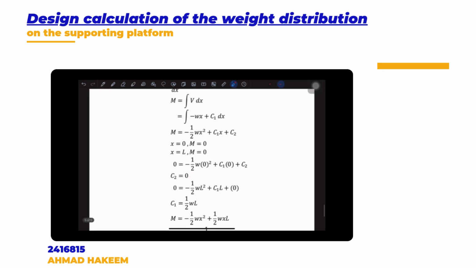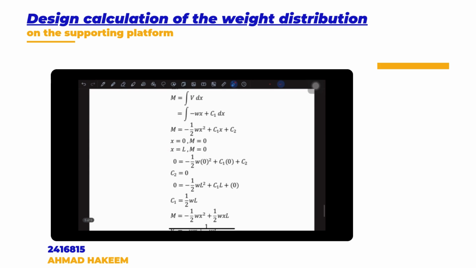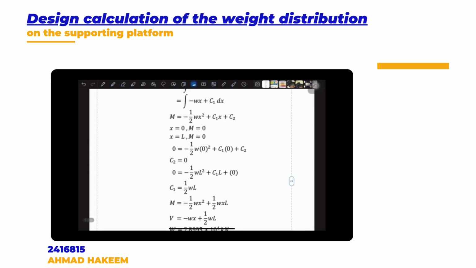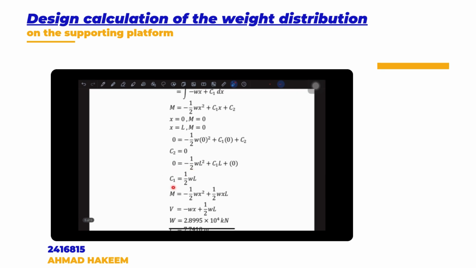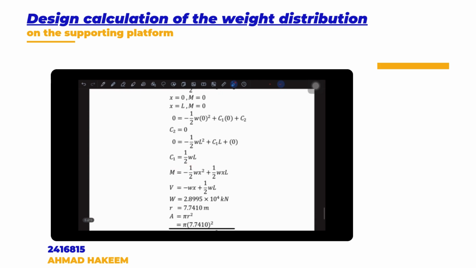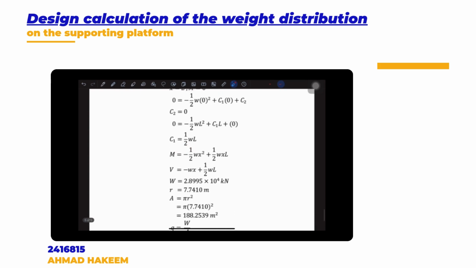Then we put the second value into the same formula, and we got C1 is equal to 1 over 2 WL. So we got M is equal to negative 1 over 2 Ws square plus 1 over 2 WsL, and V is equal to negative Ws plus 1 over 2 WL.